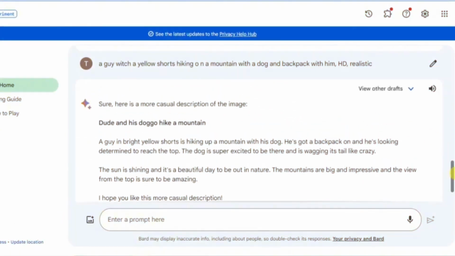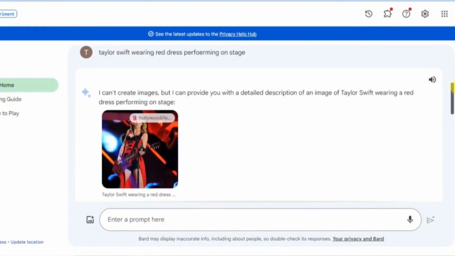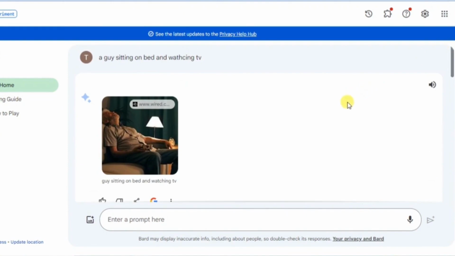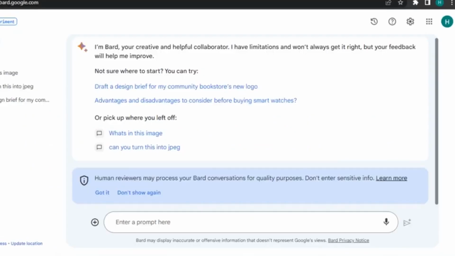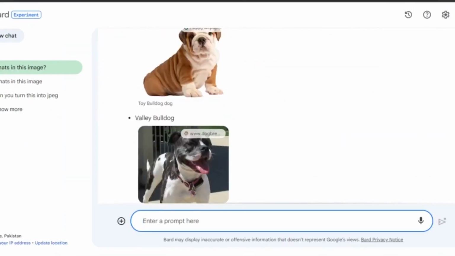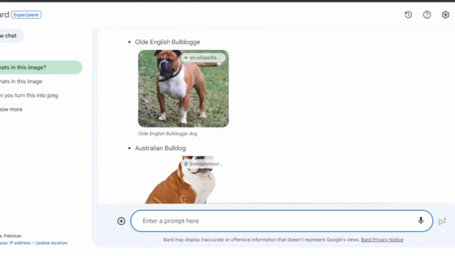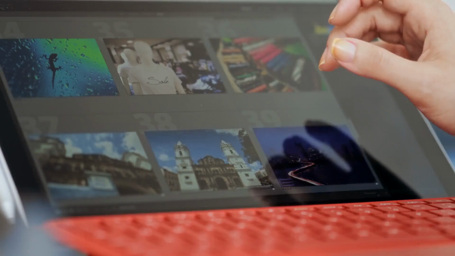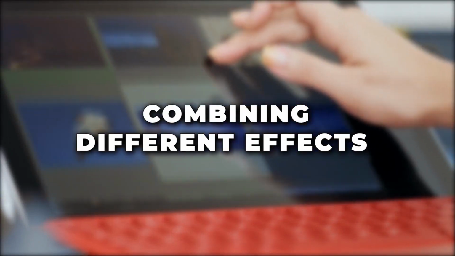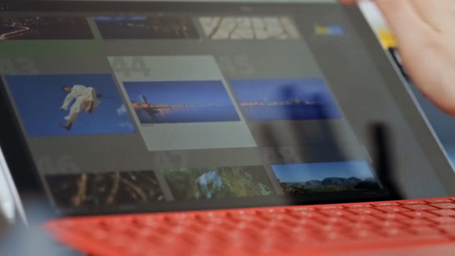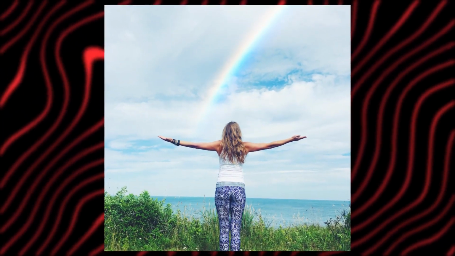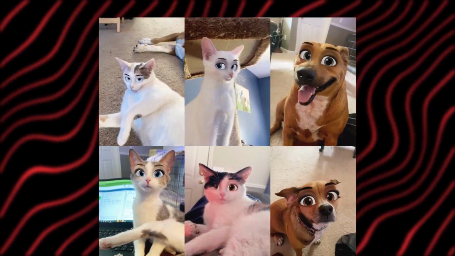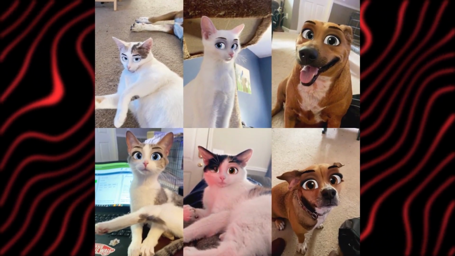Google Bard is a versatile tool that has many impressive features, one of which is its ability to create AI-featured pictures. These pictures are images that have been enhanced by AI with special effects that can make them more fun, expressive, and artistic. The effects can include various filters, stickers, captions, animations, or transformations that can be applied to your images. You can create a unique image by combining different effects and experimenting with them to see what works best for you. For example, you can ask Google Bard to add a rainbow filter to your selfie to make it more vibrant and cheerful, or turn your photo into a cartoon or a painting to give it an artistic touch.